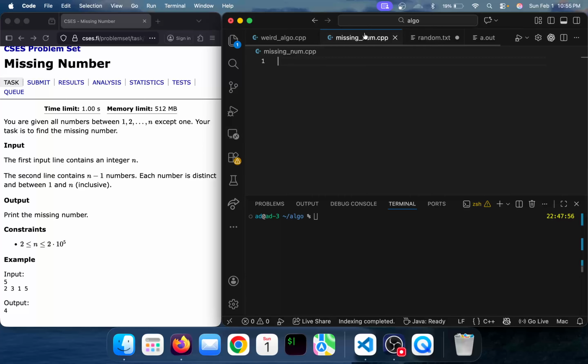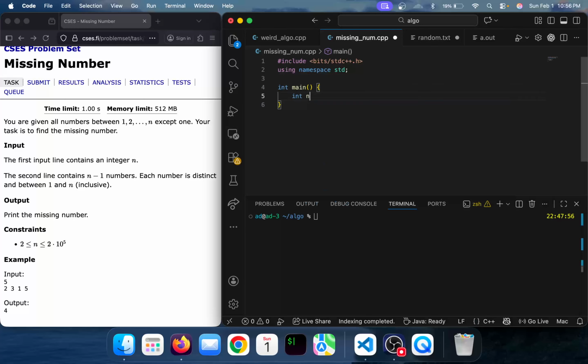Now let's code this logic. I will include the header files and using namespace std. This is our main function.